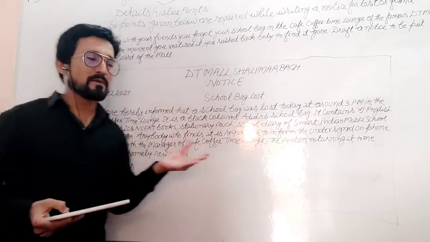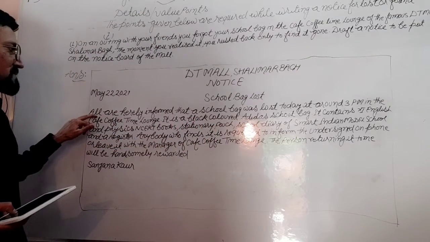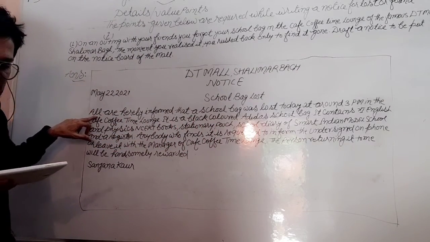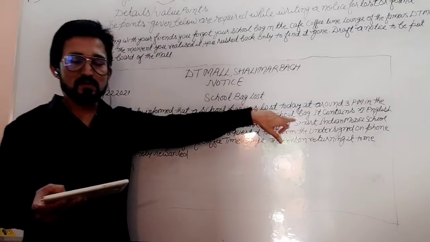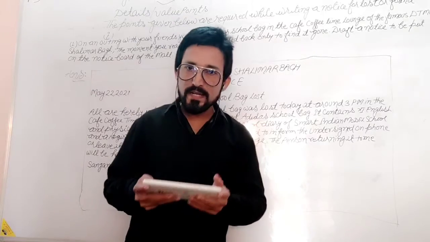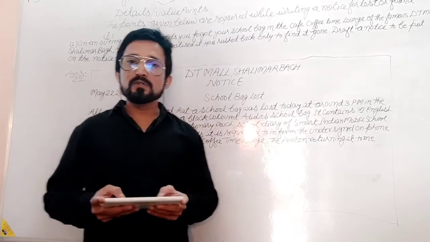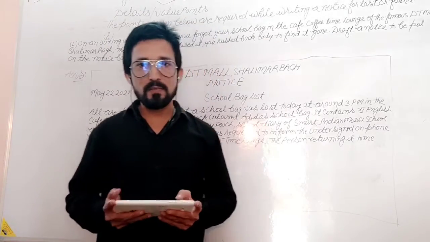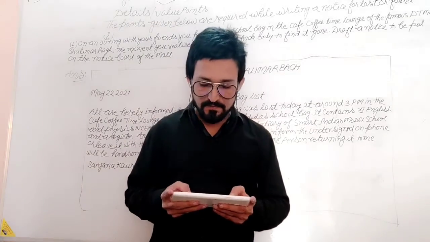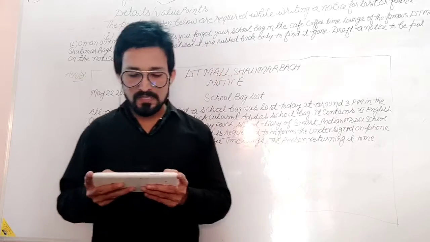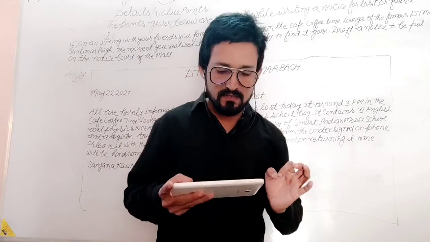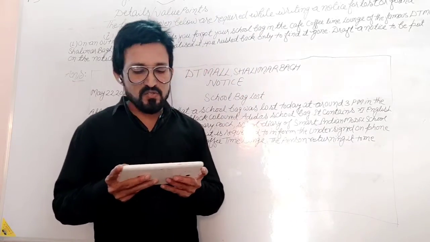Now the notice will come from here. All are hereby informed that a school bag was lost today at around 3 p.m. in the Cafe Coffee Time Lounge. It is a black colored Adidas school bag.